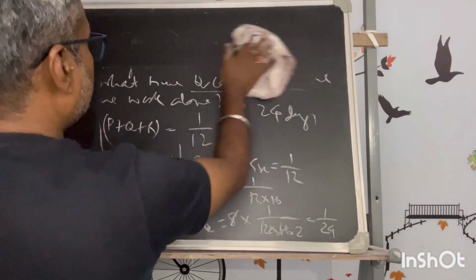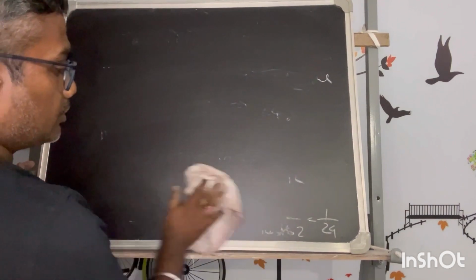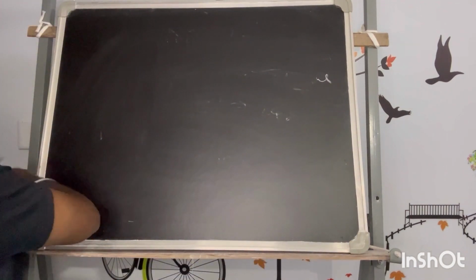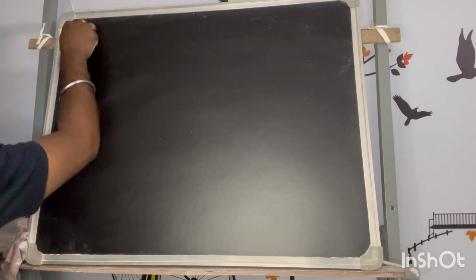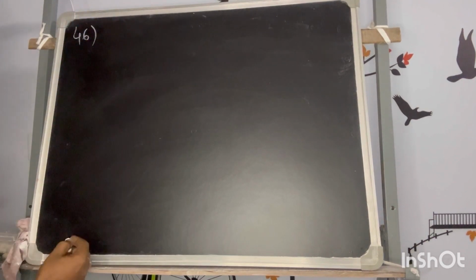Okay, I'll move on to the next problem, number 46.